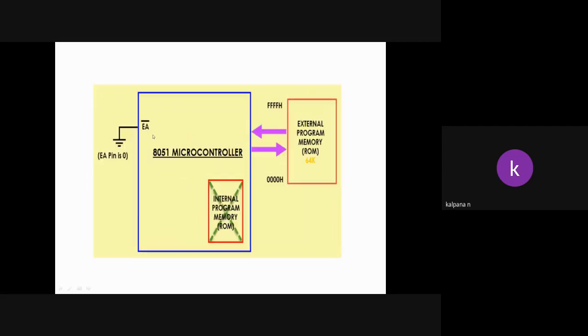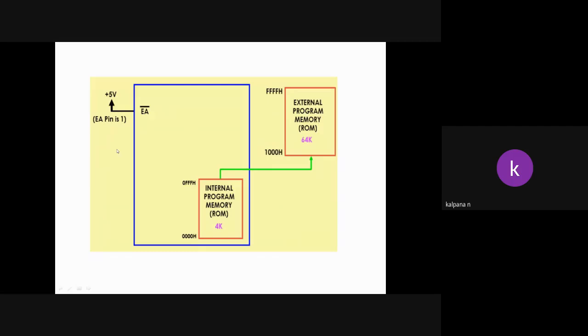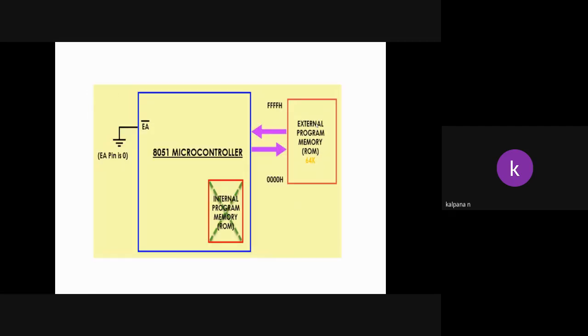If the EA pin goes low, then you cannot access the internal ROM. You will access the external ROM only. This is what you can access whenever the EA pin is logic 0. If the EA pin is logic high, then you can access both the internal ROM and the external memory for program storage only. Understand? This is about the program memory.